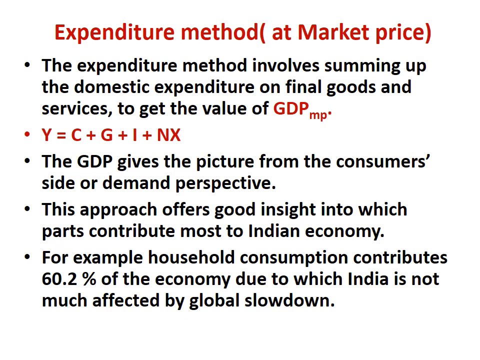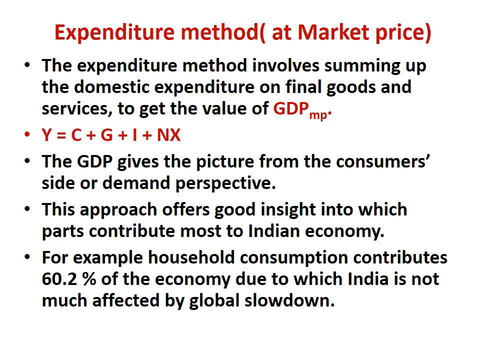For example, household consumption contributes 60.2% of the economy, due to which we are not much affected by the global slowdown. In 2008 there was a world recession, a huge economic crisis. At that time also we were not affected to a large extent. It's not that we were not affected.